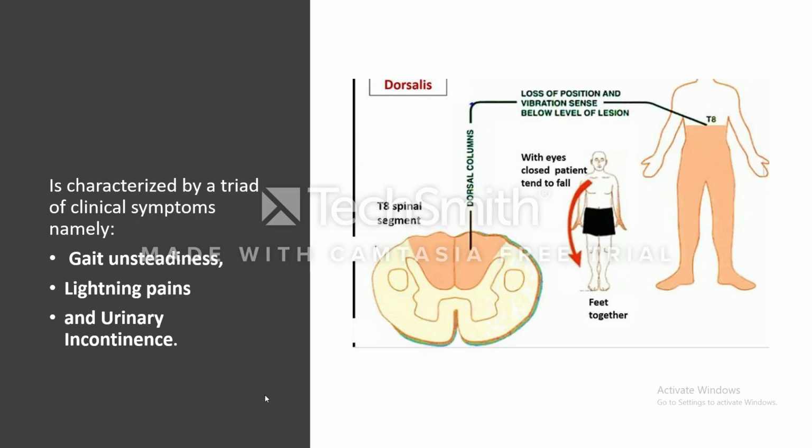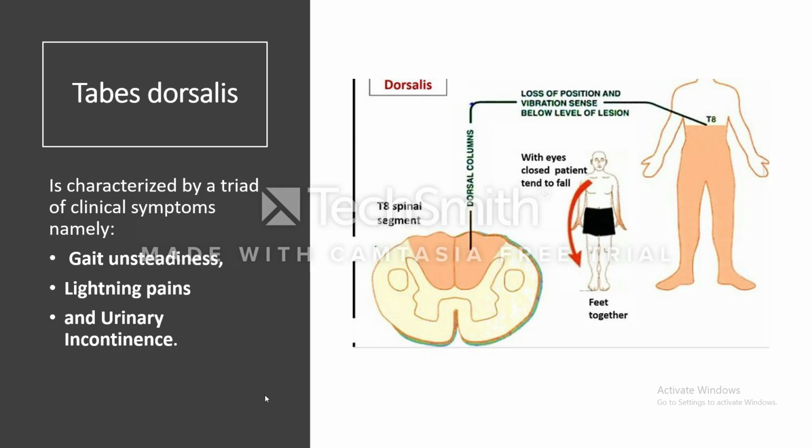There is a characteristic triad for tabes dorsalis: gait unsteadiness, lightning pain, and urinary incontinence.